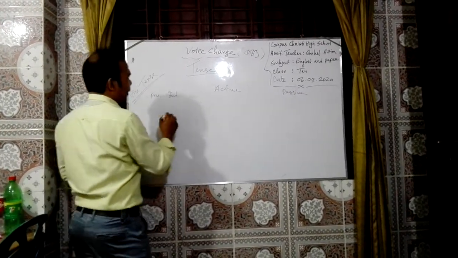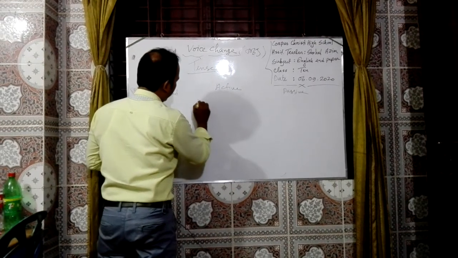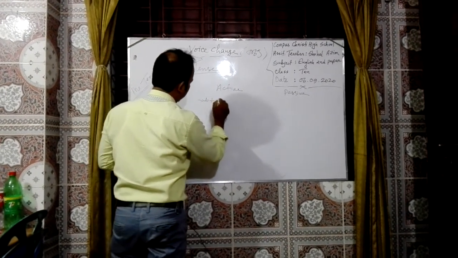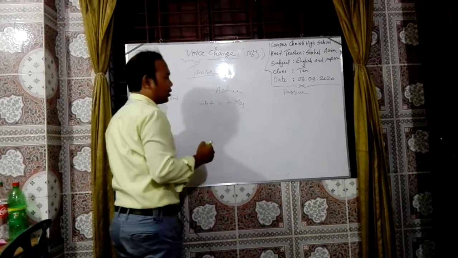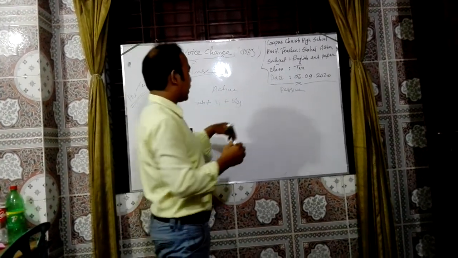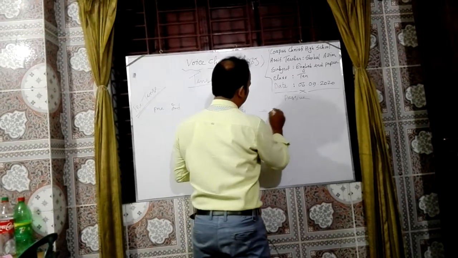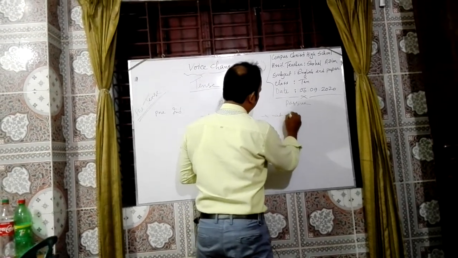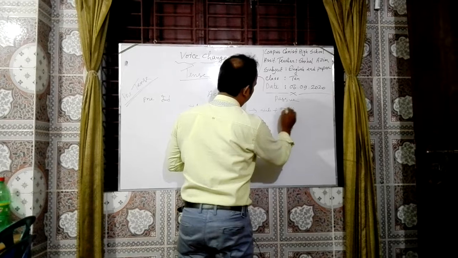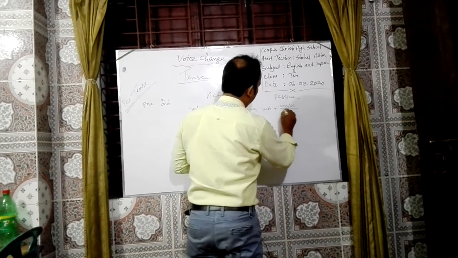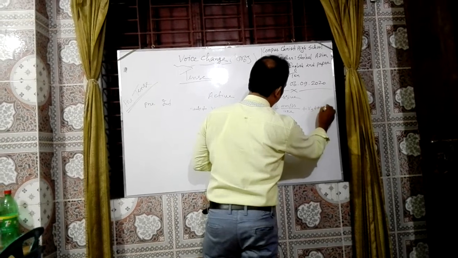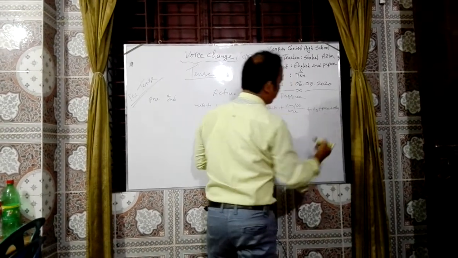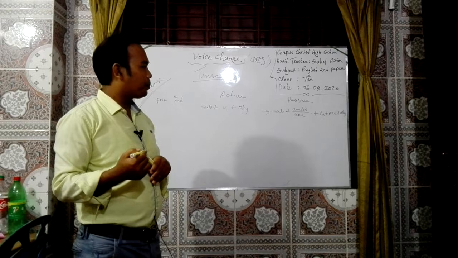Present indefinite will be subject plus verb 1 plus object. So if we convert it to passive, then it will be like this: subject plus am, is, are plus verb 3 plus preposition plus object. Okay?